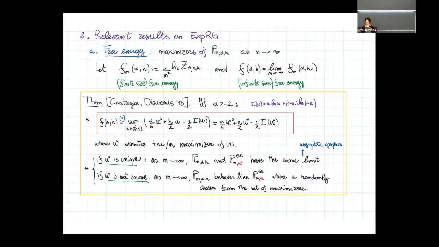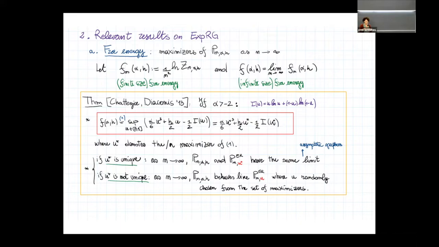On the right, you have the finite size free energy, and on the left, the infinite size free energy. Essentially, you take the logarithm of the partition function and divide it by n squared. We know that the free energy is very important because it is able to characterize in the limit the macroscopic behavior of our graph, that is, the maximizer of the measure in the limit as n goes to infinity.